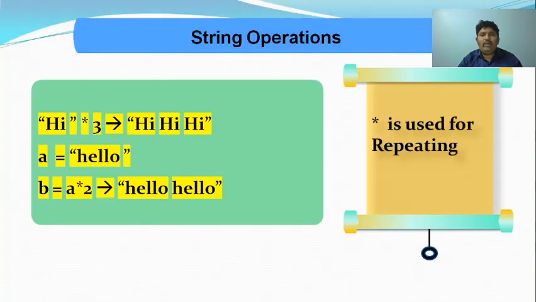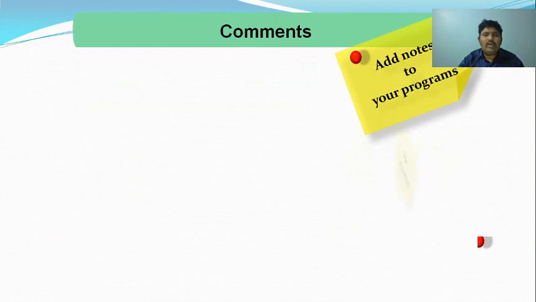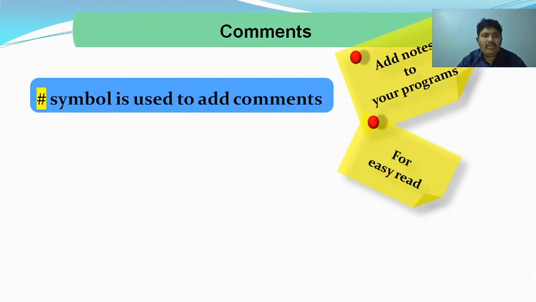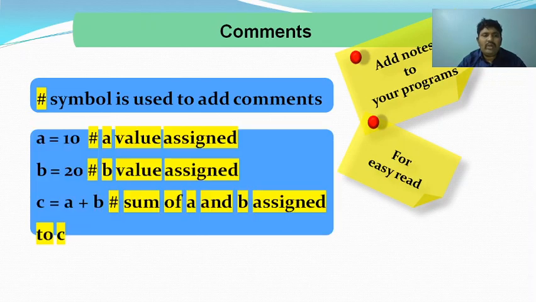So the next topic we are going to discuss is comments. How can we place comments? In C programming you use a slash star, but in Java we use double slash, but here we use the symbol called hash for the purpose of comments. If you want to put comments, we can use it.